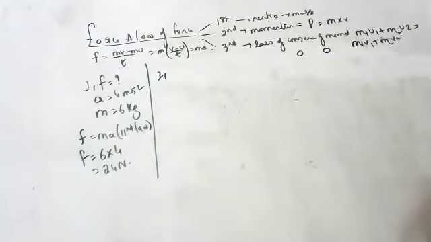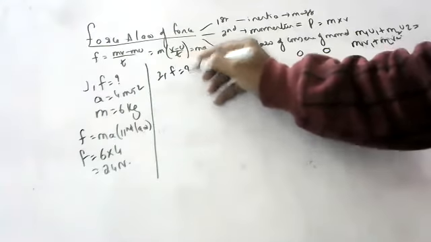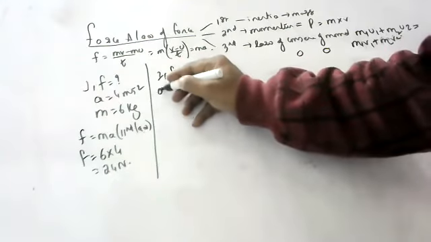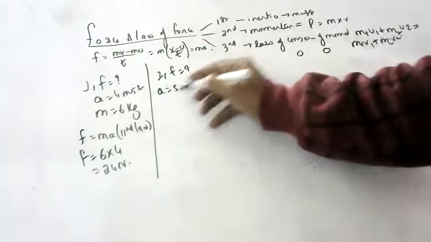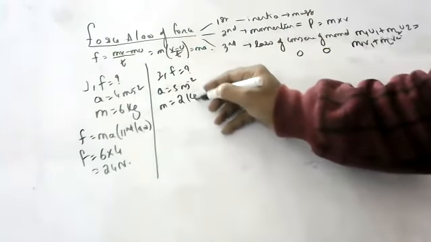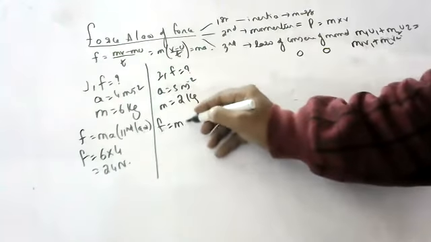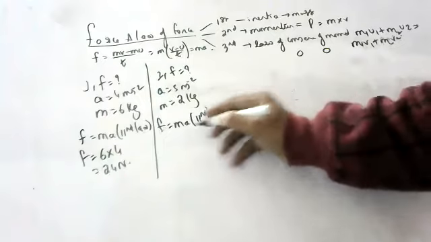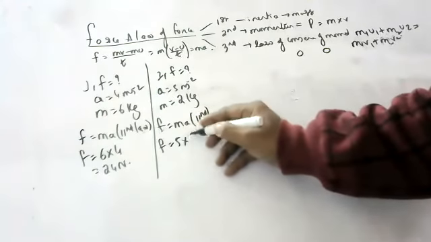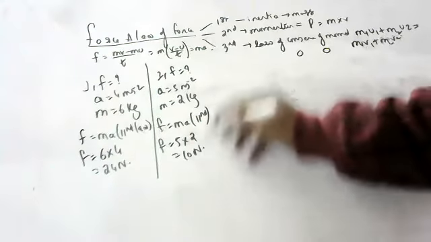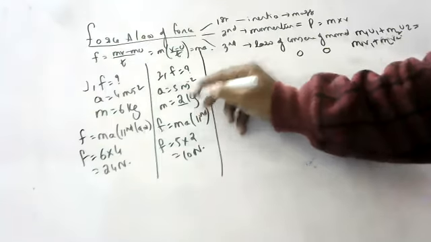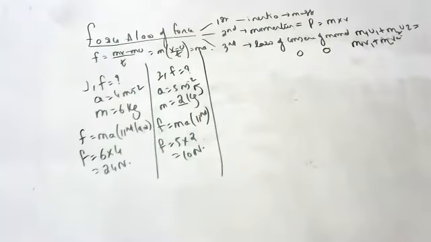Second question, Sita: what is the force required to produce an acceleration of 5 meter per second square on a body of mass 2 kg? From Newton's second law, we know F is equal to ma. So F is equal to 5 into 2. That is 10 newtons. If you give 10 newtons force to this body, it will move at this much acceleration.